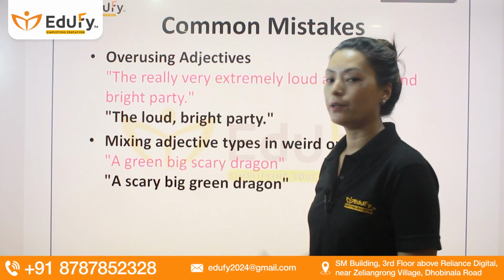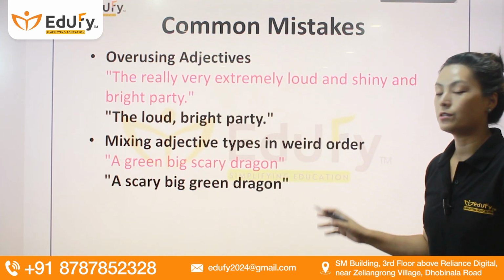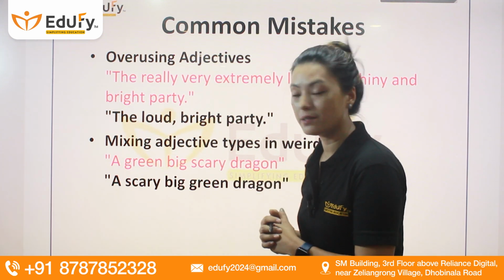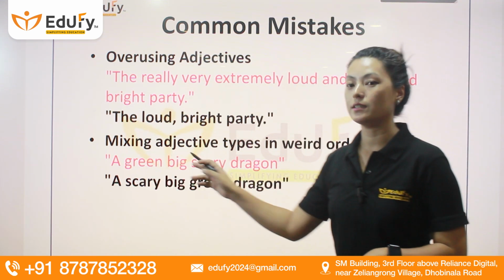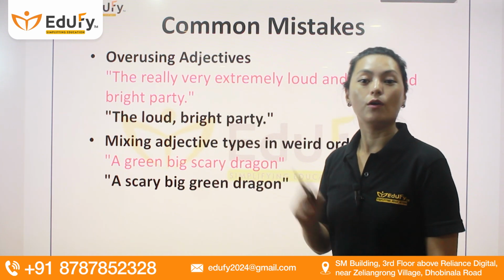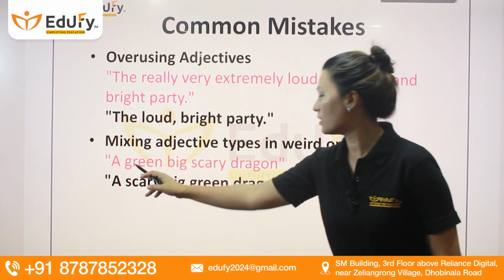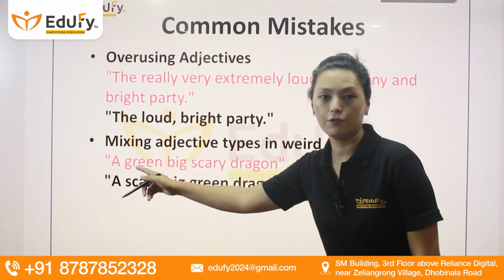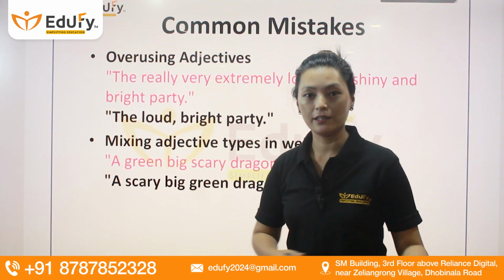Let's move on to the second point, that is mixing the adjective types in weird order. What you have seen in the previous one is the order of adjectives as well, right? So what you see here is that a green, big, scary dragon is a wrong usage of adjectives. Why? Because according to the order of adjectives, you have to use your opinions first, size second, and then the color comes, right? But here it is written color first, then the size, then the opinion. So what you have to do is rearrange the order.